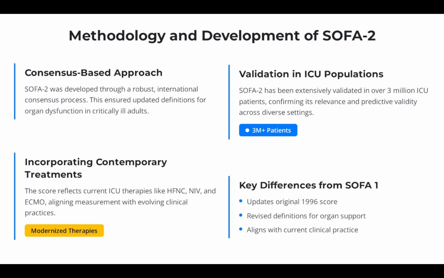Next, the methodology behind SOFA-2. It was developed using a rigorous evidence-based approach, a Delphi consensus with 100-plus experts, followed by validation in massive datasets, over 3 million ICU admissions from 2010 to 2023. The process considered contemporaneous changes like higher survival with NIV, shifting thresholds for better accuracy. Key differences from SOFA-1: updated respiratory criteria for the PaO2/FiO2 ratio and NIV/HFNC, cardiovascular thresholds for MAP and vasopressors, and exclusion of immune and GI scoring due to weak evidence.